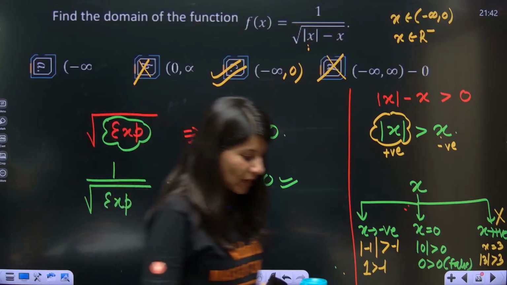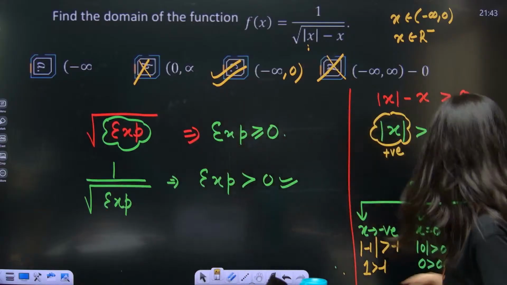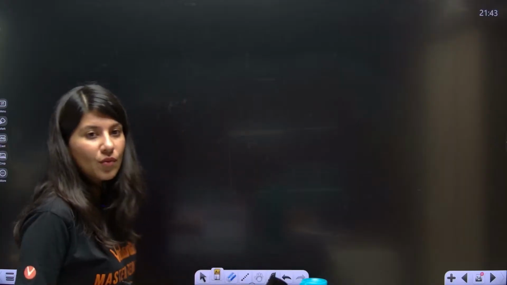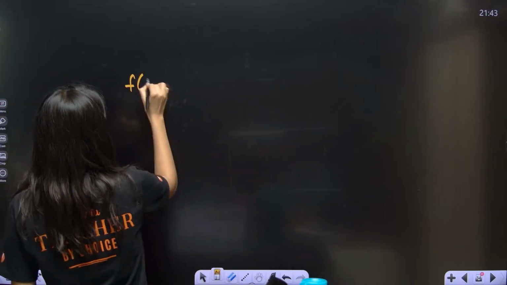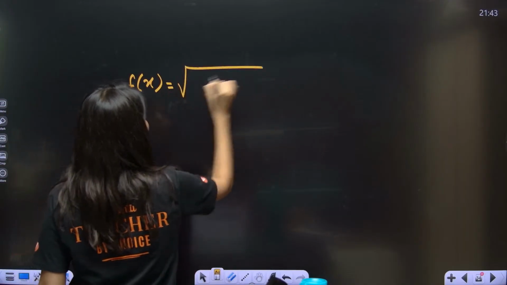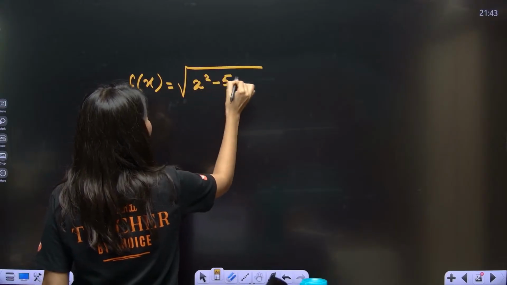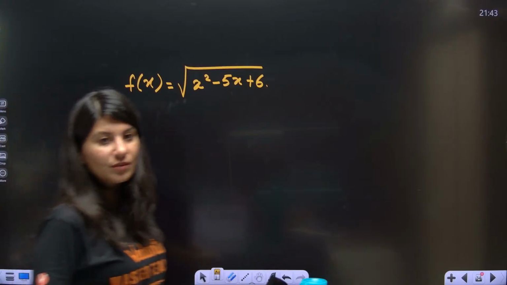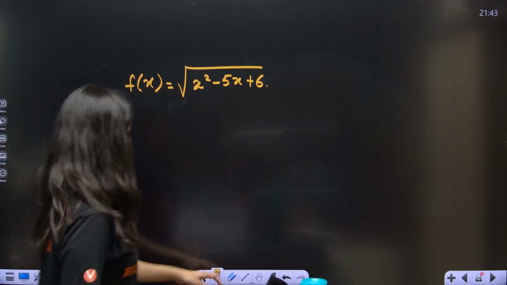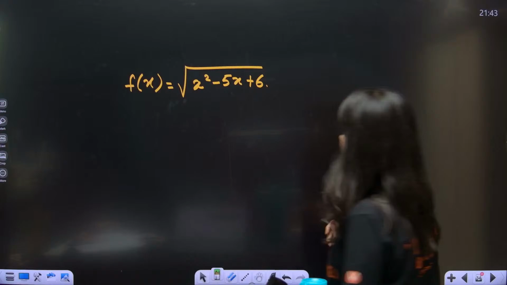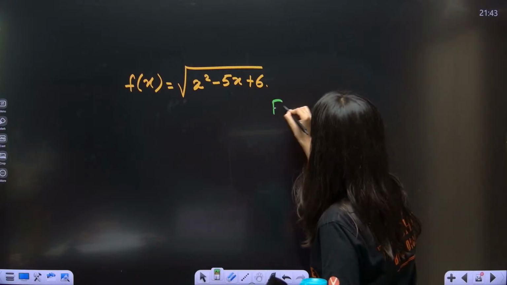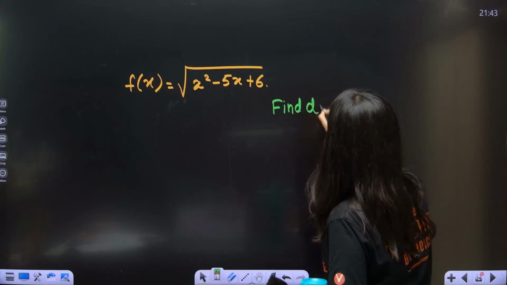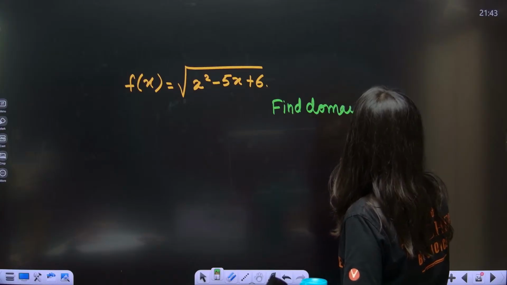Chalo, one homework question I would like to give you. f of x equals square root of x square minus 5x plus 6. Okay, Abhijit, this is for you also. So, find the domain and let me know your answers in the chat box.